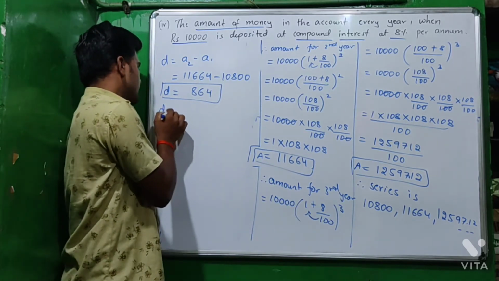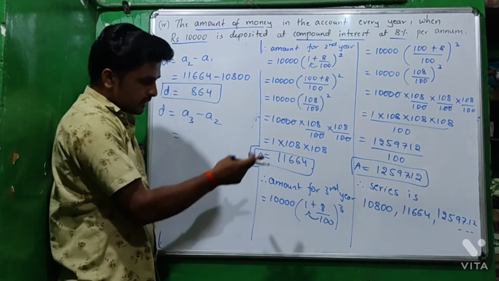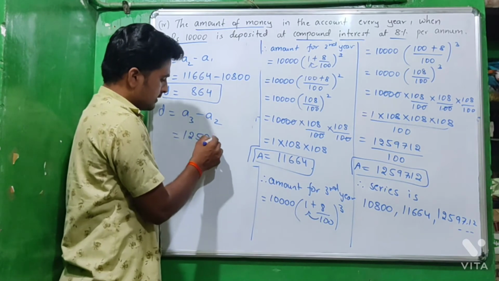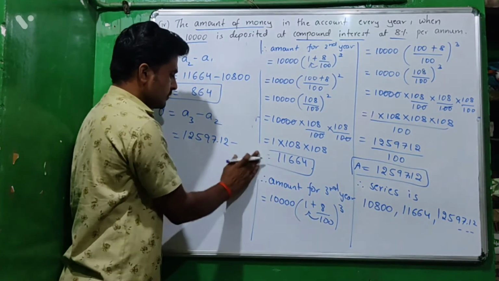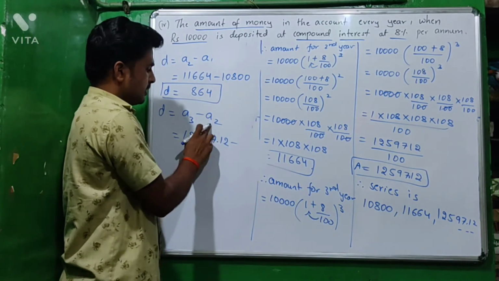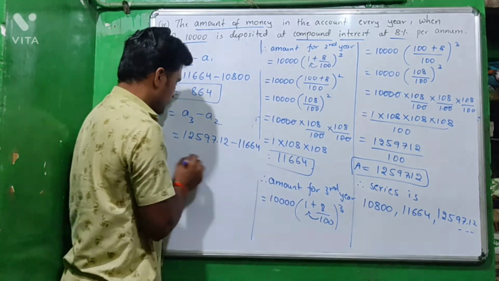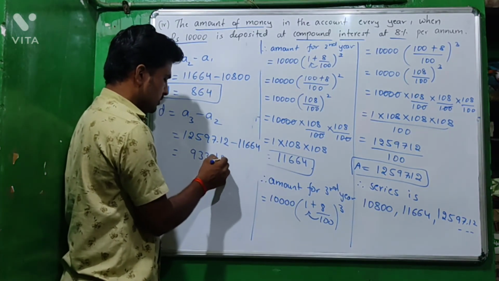Then again find the other D, that is A3 minus A2. Here A3 is 12597.12 minus A2 is 11,664. Then we get 933.12.